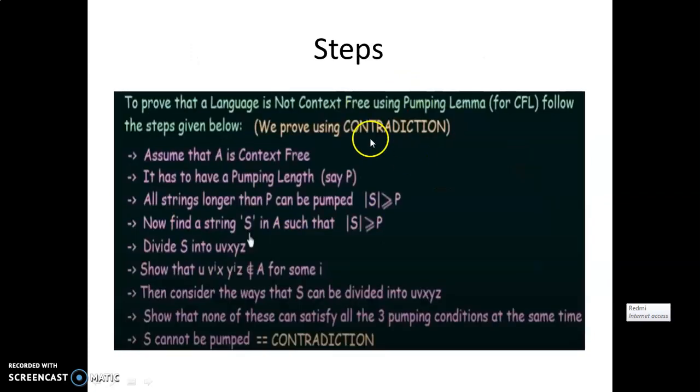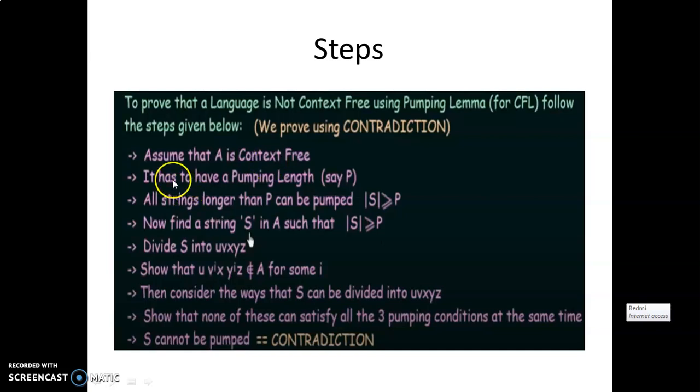Next we will see the steps we have to follow while proving the given language is a non-context free language. The method used to prove the pumping lemma for non-CFL is the contradiction method. So we will see one by one what these steps are. First step, we have to assume that the given language A, which we have considered, is context free.